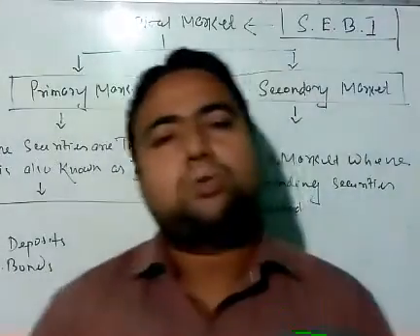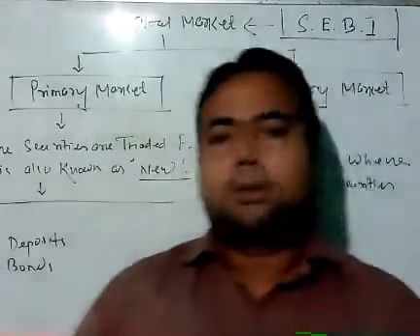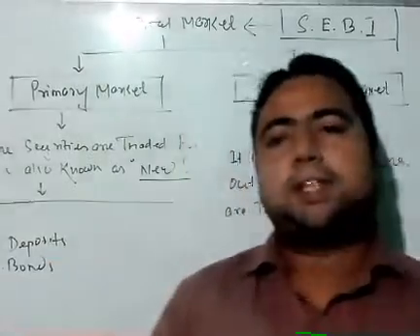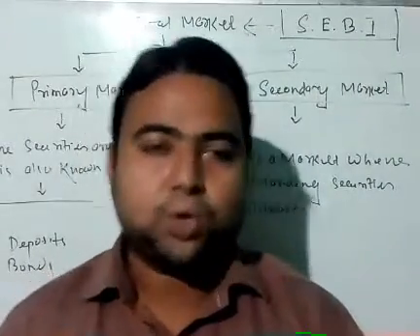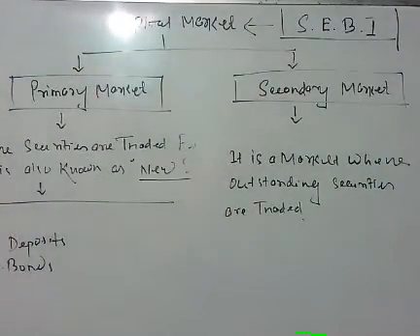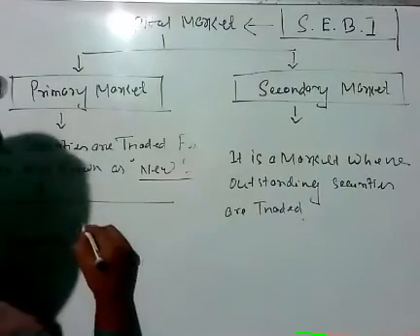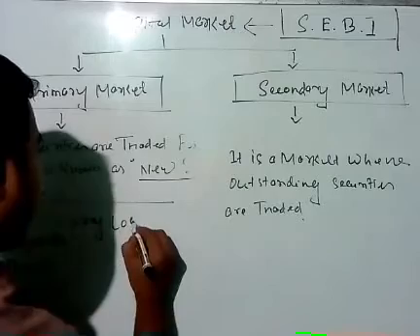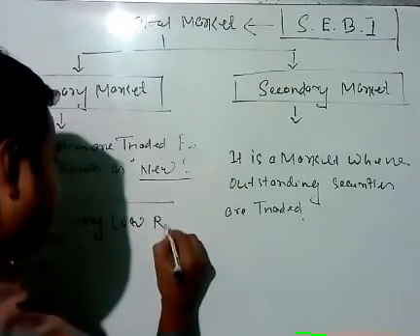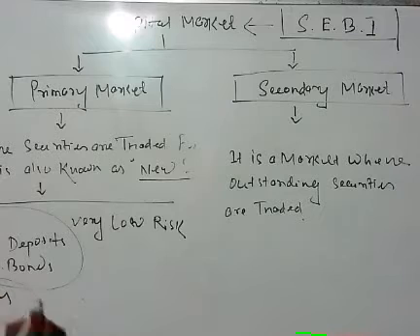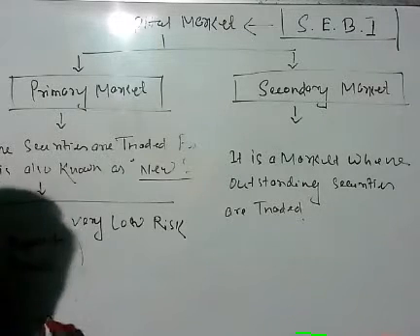The primary market may also issue shares, debentures, and mutual funds, but the instruments in the first group carry very low risk, while shares, debentures, and mutual funds carry very high risk.